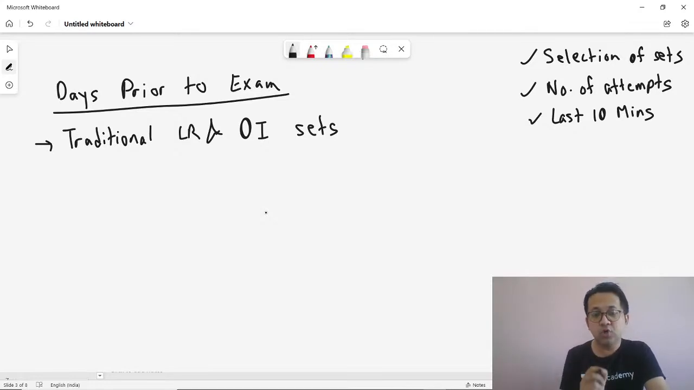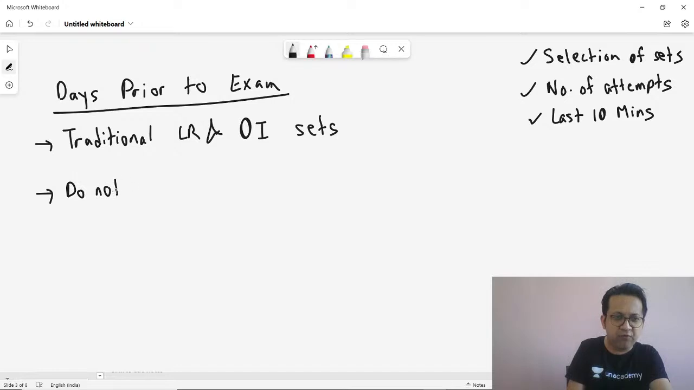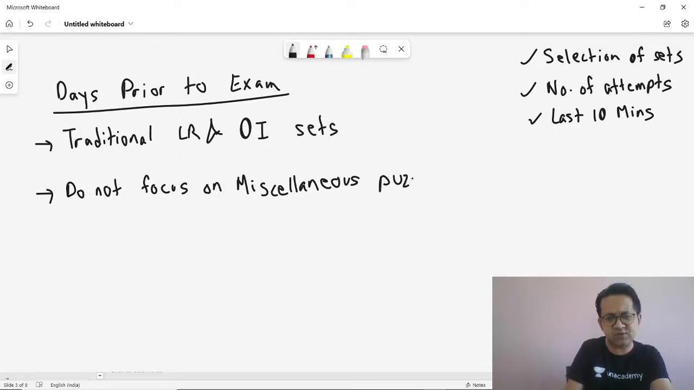Such questions. Do not, I would repeat, do not focus on miscellaneous puzzles anymore now. Why do I say so? Think about it. There is a logic behind everything I tell you, right?